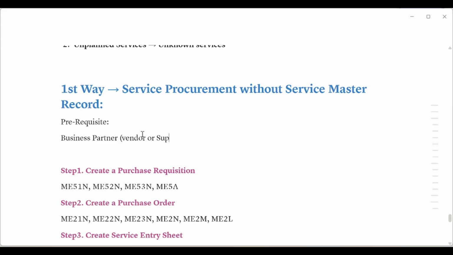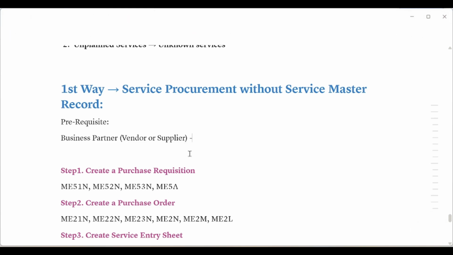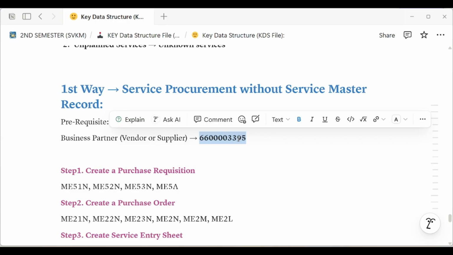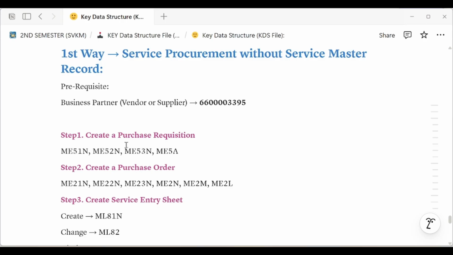Vendor or supplier. We can say vendor or supplier. So let's suppose my vendor is 3395. Okay, so this is my vendor. Now I will use, so first start with create a purchase requisition.